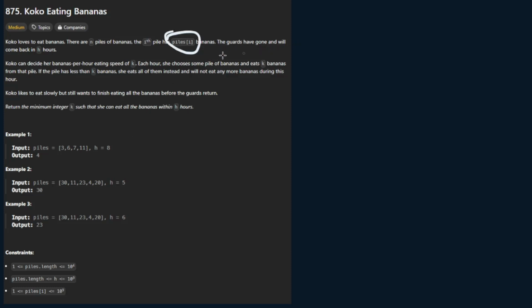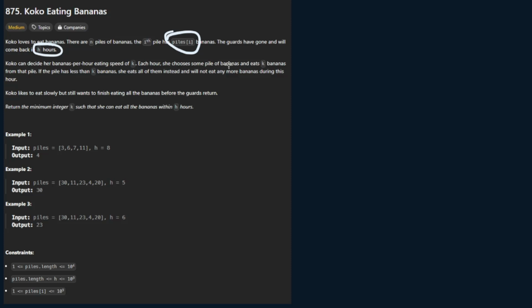The guards have gone and will come back within h hours, so that's something we'll also have, which is going to be h, an int, telling us how long these guards will be gone for. So what's the problem actually asking us for? Koko can decide her bananas-per-hour eating speed, k. So it looks like we need to decide this k value here, which is going to be our eating speed, bananas per hour.